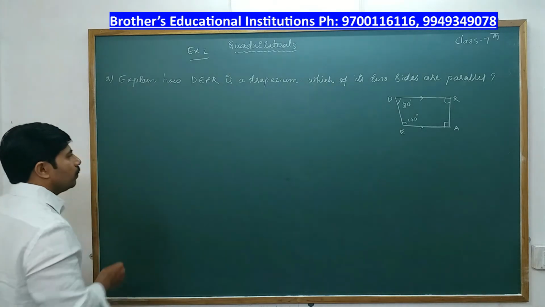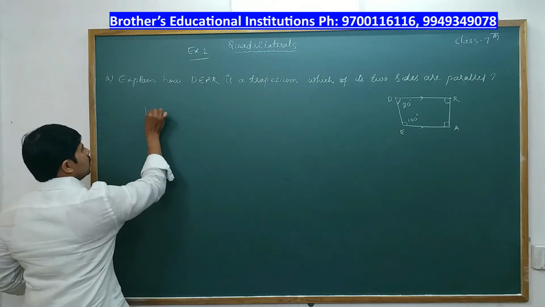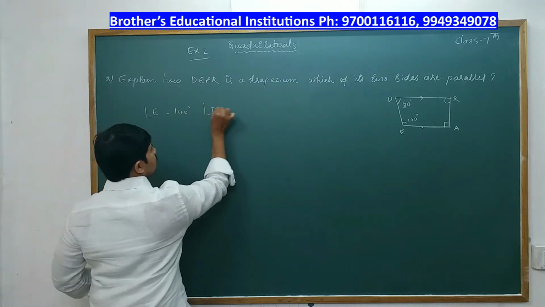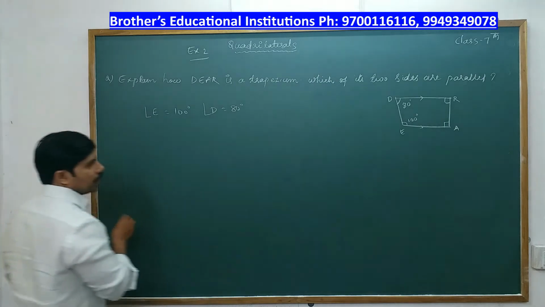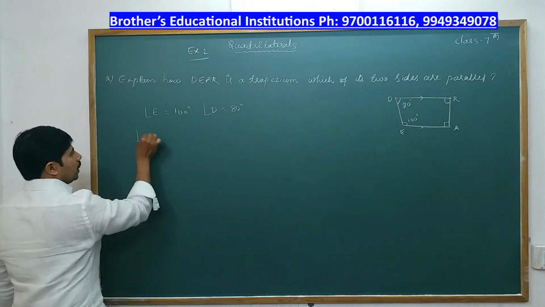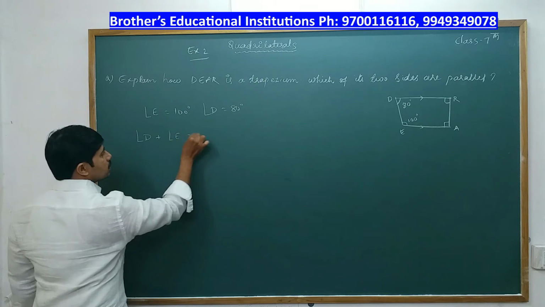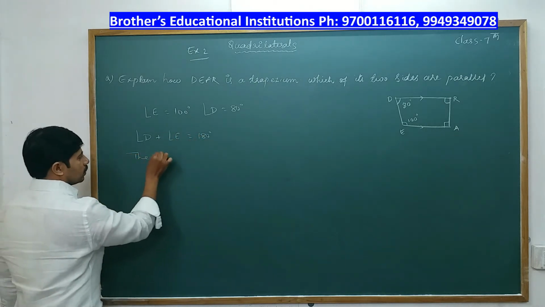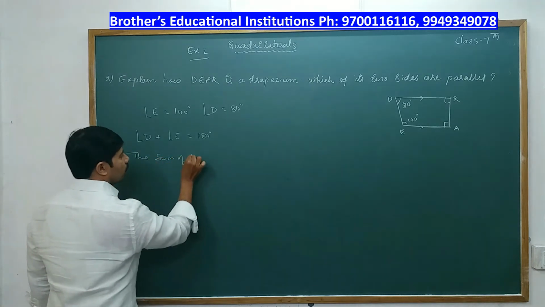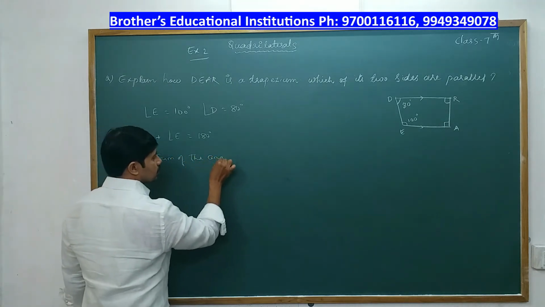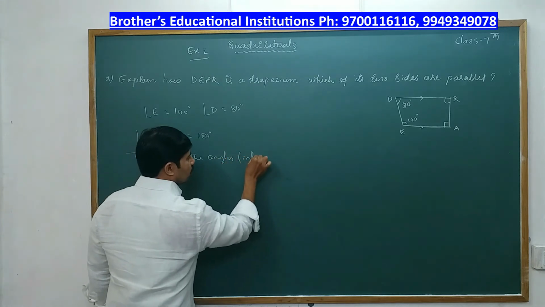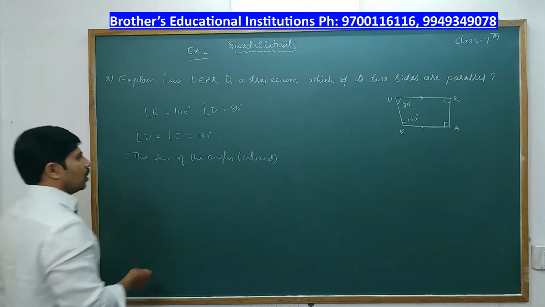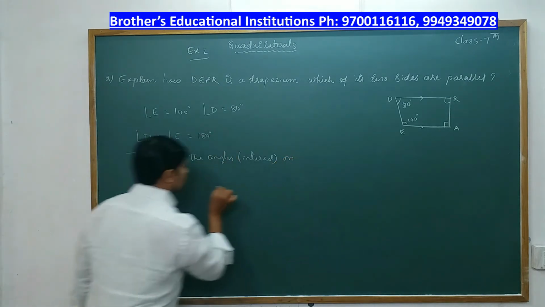So first what we do, we write angle E. Angle E is 100 degrees. Angle D is also 80 degrees. Now angle D plus angle E is 180 degrees. So the reason we write is the sum of the interior angles on the same side.